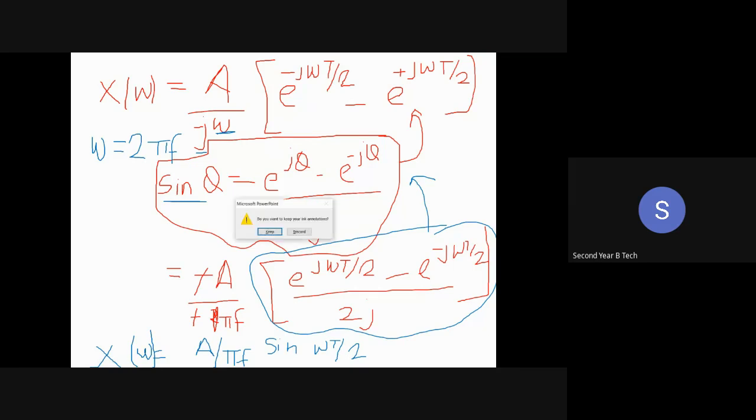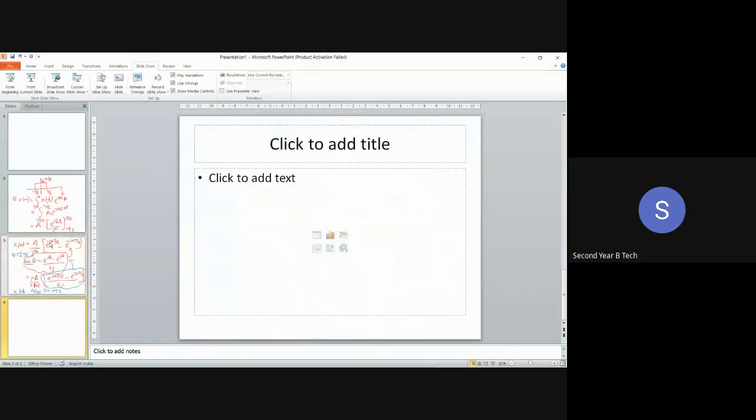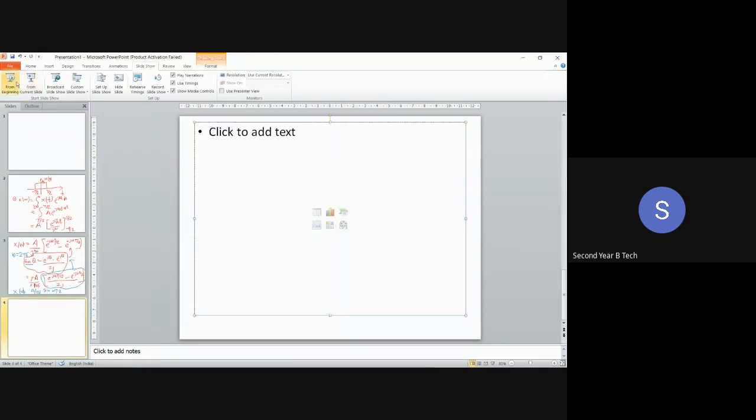Now, the final answer is nothing but this, in the form of a sinc, na? So how to convert this into the form of a sinc? What is the relation between sin theta and sinc theta? Let me explain what the relation is and how we can convert it into the sinc.